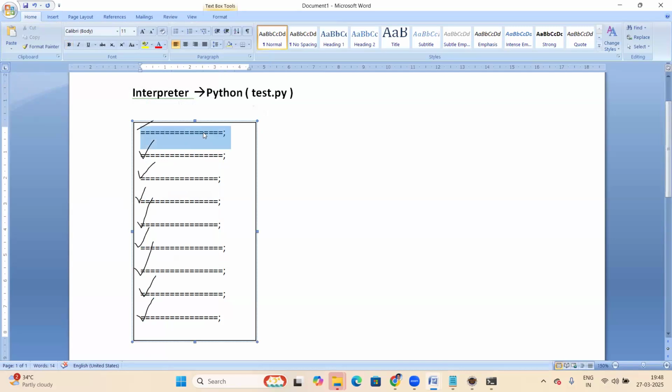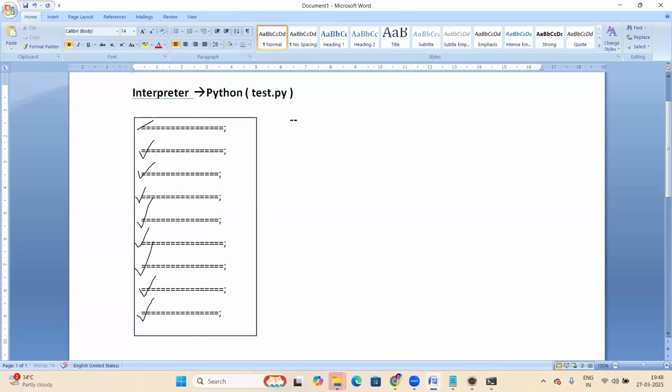The first statement is already checked, right? Now the interpreter converts this first statement into binary code, zeros and ones form, and gives it to the processor. The processor takes that code and generates output. Then it takes the next statement. The conversion is also line by line, not all at a time, and each line is given to the processor, which generates output.